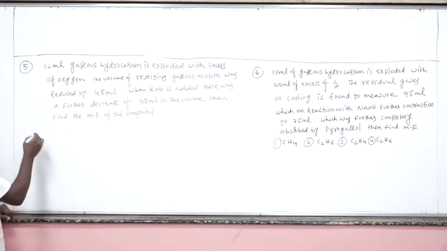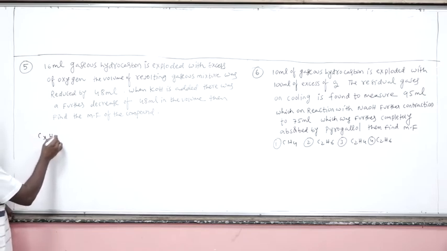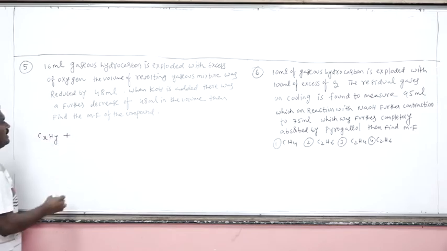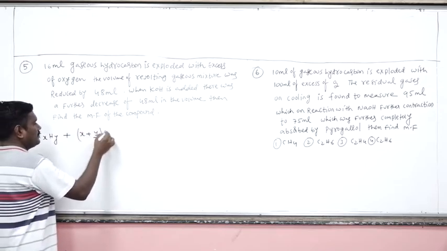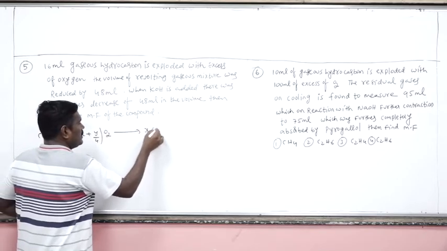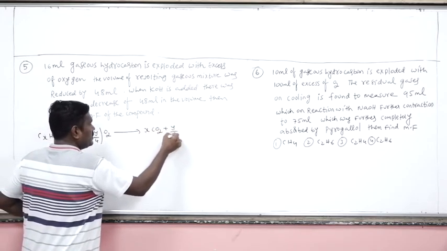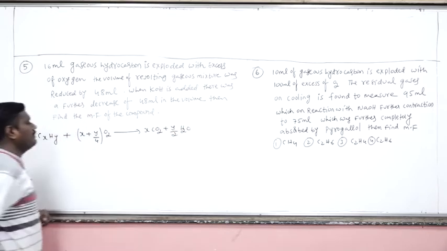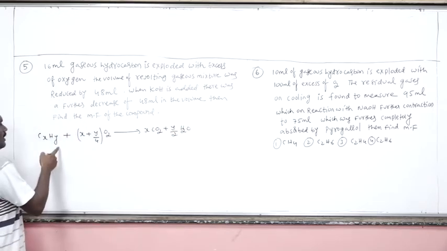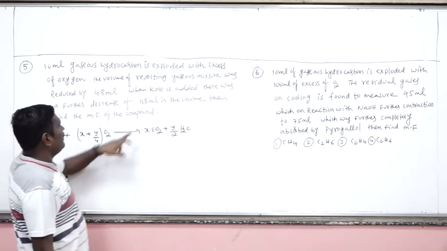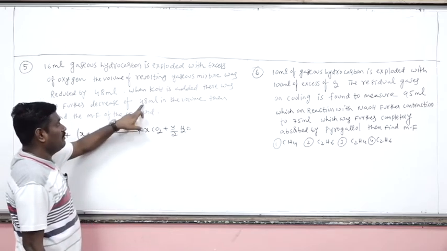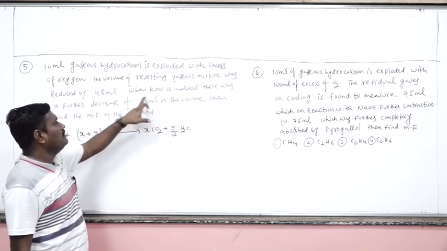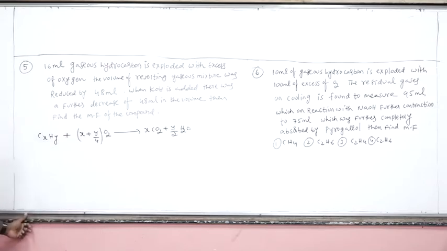Now here, what is the general formula of a hydrocarbon? CxHy. Now it is treated with oxygen, so that CO2 will be formed and H2O will be formed. Are you getting my point? Now here, how many ml of reduction when treated with KOH? 48 ml. That means indirectly we know this is the volume of the carbon dioxide.